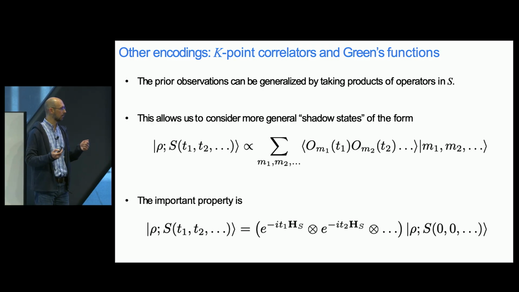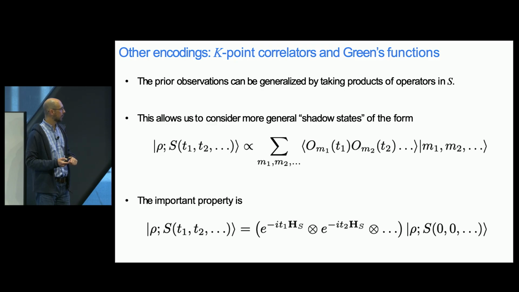This can be like correlation functions, like multi-time, multi-point correlation functions. So there's a generalization of the shadow state that I mentioned. And we know that the invariance property is going to be satisfied because of what I said about the commutation relations. And now I can have an equation of motion for these shadow states that contain more information and looks pretty much like this. It's like each of the registers is evolving under its own HS.